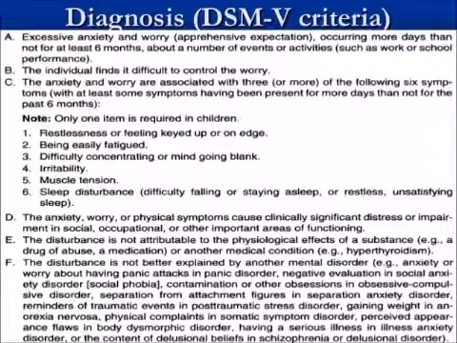The DSM-5 criteria outlines the central feature of generalized anxiety disorder, or GAD, as excessive anxiety and worry, anxious apprehension occurring more days than not for at least 6 months about a number of events or activities. Furthermore, the individual finds it difficult to control the worry. This is accompanied by at least 3 of the 6 following associated symptoms: restlessness, fatigability, concentration difficulties, irritability, muscle tension, and sleep disturbance.